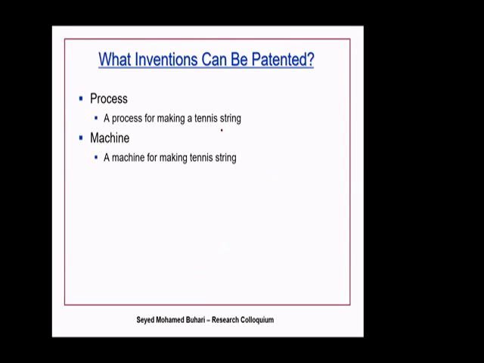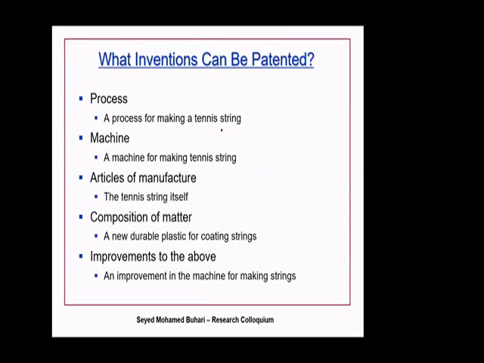So the question is, what can be patented? You can patent a process. You can patent a machine. You can patent an article of manufacture, a composition of matter, and improvements of any of these. So for example, you are going to make tennis string. And suppose you come up with a new process of making the tennis string. Something novel. That could be patented. Or you bring up a machine that will do it. So this will be a machine that is going to produce something.